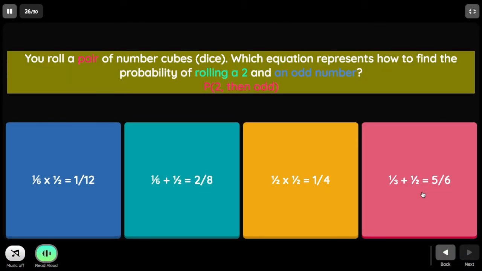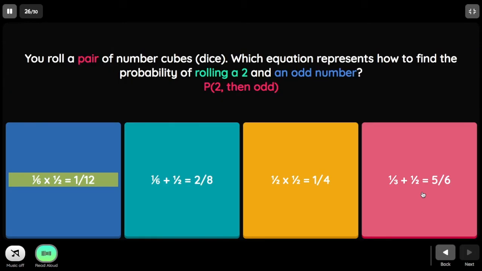Next, you roll a pair of number cubes. There are 6 faces. Please don't forget which equation represents how to find the probability of rolling a 2 and an odd number. How many 2s are there in rolling a die? There is only one, so that is 1 out of 6. And an odd number: how many odd numbers are there among 1, 2, 3, 4, 5, 6? There are 3. So that is 3 over 6 or 1/2. So therefore, since these are independent events, the operation is multiplication and the answer is this.